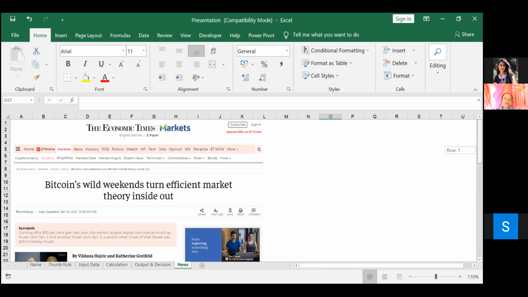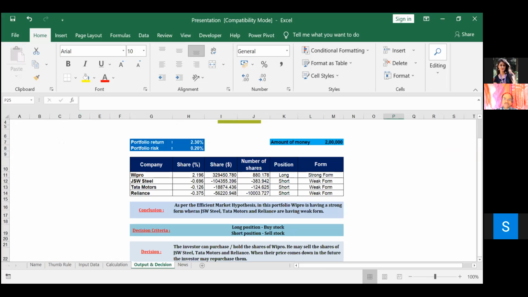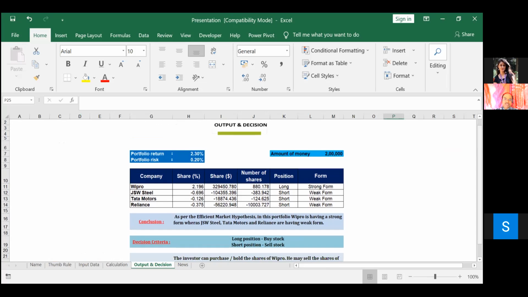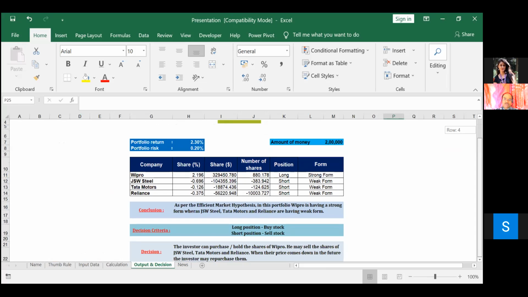That's it, sir. Okay, ma'am, very good. Thank you. Sir, can I show the output and decision? Nicely presented the output. All the students, you can see she has nicely presented the decision also. That's what we expect. You can see the long position and short position, and we can see when we can buy the stock and when we can sell the stock. Okay, nicely presented about the output and decision. Thank you, sir.